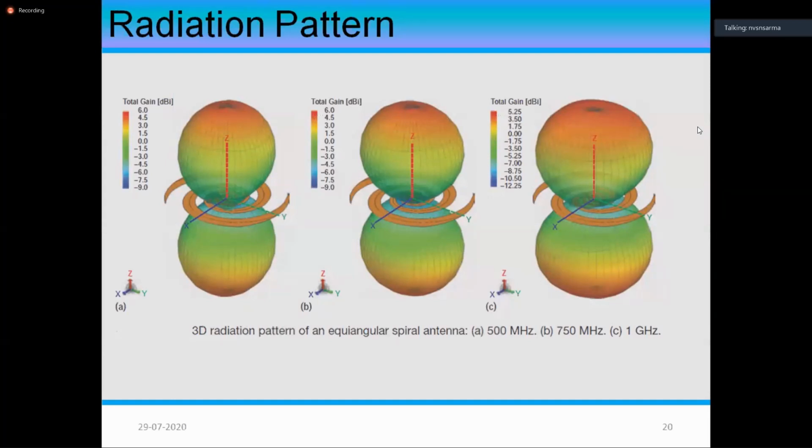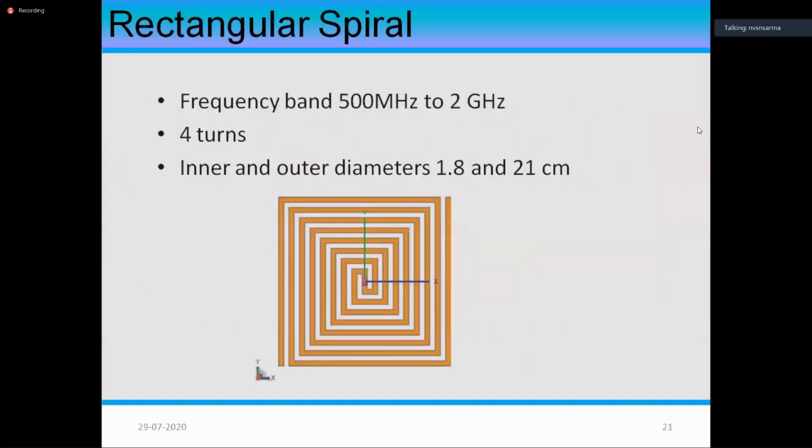Okay, so the radiation patterns are shown here, and this is what we are talking about, the rectangular spiral, which is easy to construct or fabricate. People do it with wires also. A simple wire is bent in the shape that is designed, which is very easily done. Or this is printed also. Printed antennas are also coming up in this. So using just 4 turns, people could get a very good rectangular spiral antenna which can work over a 1:4 frequency range. 500 megahertz to 2 gigahertz is a good bandwidth, and the inner diameter and external diameter are all mentioned here in this case.